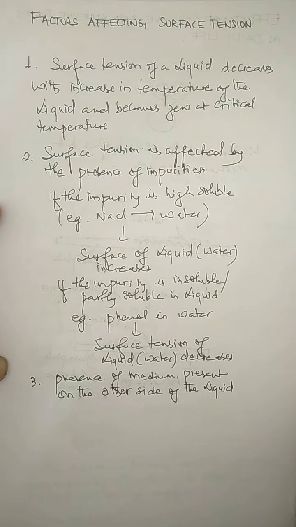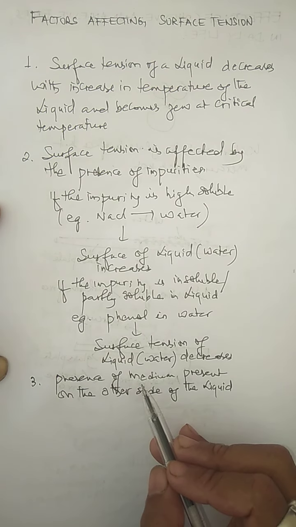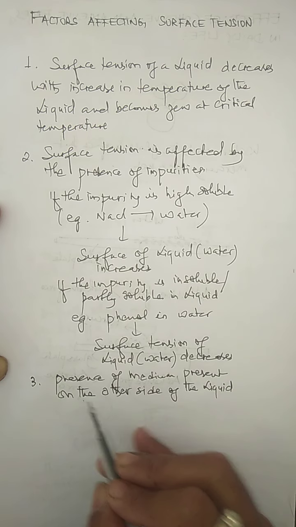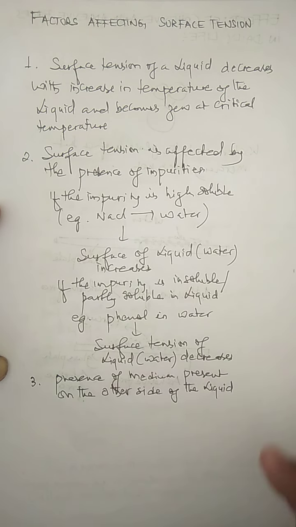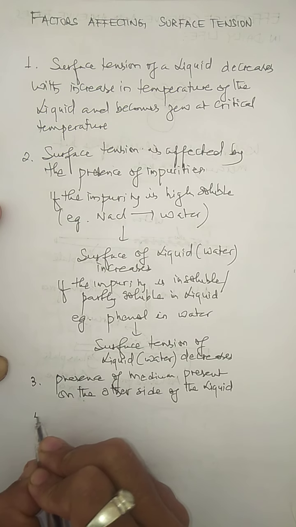So this is also a factor that affects the surface tension. Now we have a last factor to discuss.